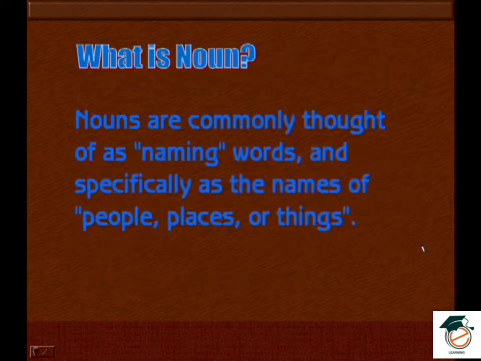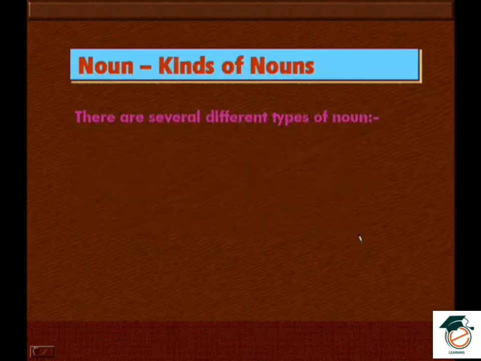So what is noun? Nouns are commonly thought of as naming words and specifically as the names of people, places or things. So what is noun? It's a name of a person, place or thing. Again, noun has different types that we discussed. So the different types of noun are